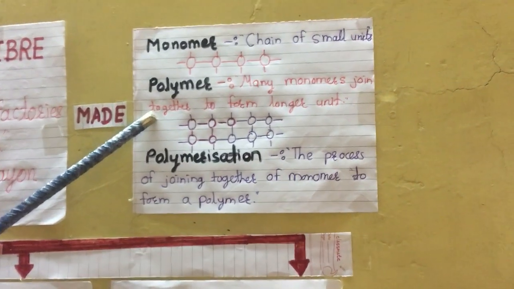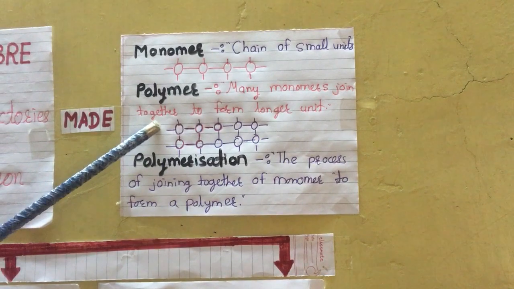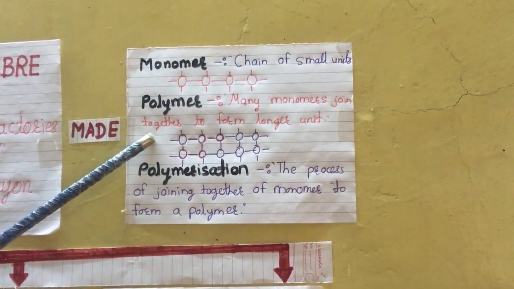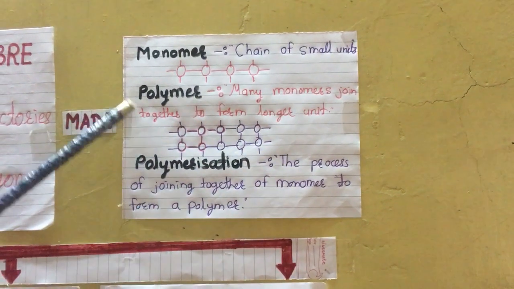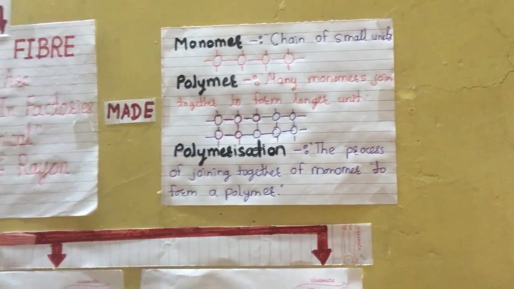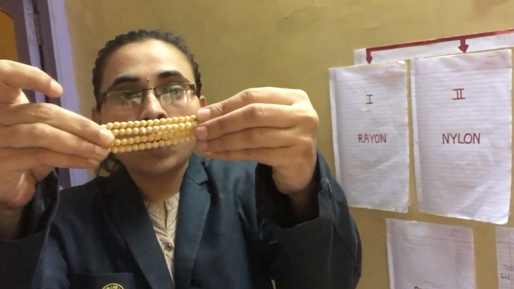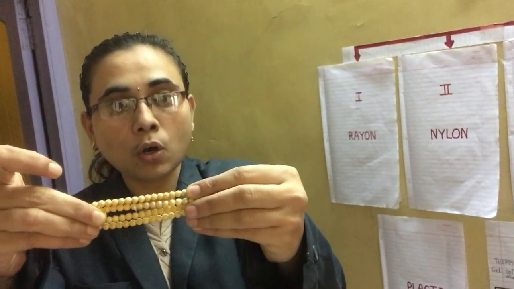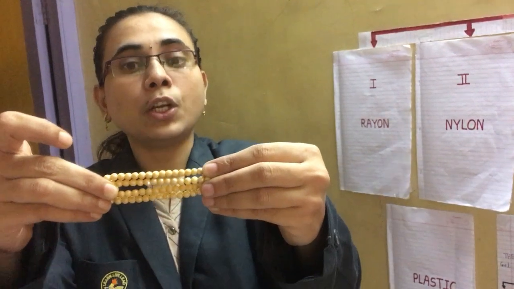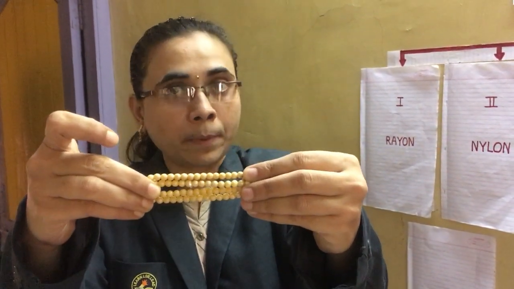Next, what is the polymer? Polymer means a number of monomers joined together. By joining they form a large unit. Look at this, observe, these are the number of monomers. When these monomers are joined together, they form a large unit, and this large unit is called the polymer.